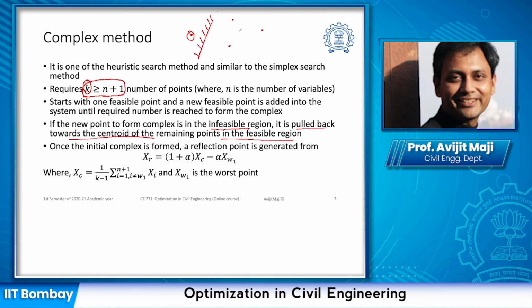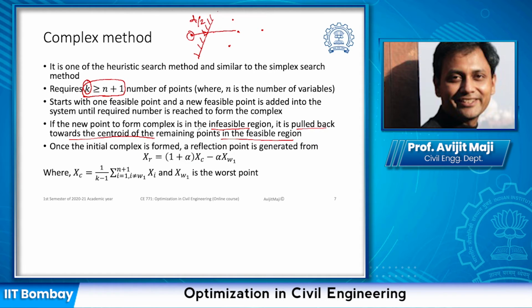So we find out the centroid of these feasible points, and we pull this point towards the centroid to a certain extent. If this distance is say d, we can reduce the distance by d by 2 or some factor and ensure that this point is inside. If it doesn't happen in one iteration, we may need to do multiple iterations to ensure this point gets inside the boundary, and we keep on doing this until we reach the k number of points within the feasible region.